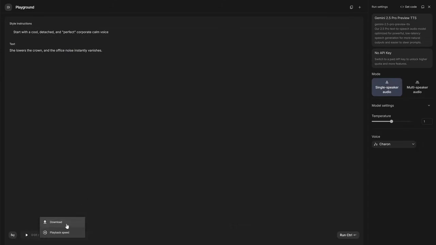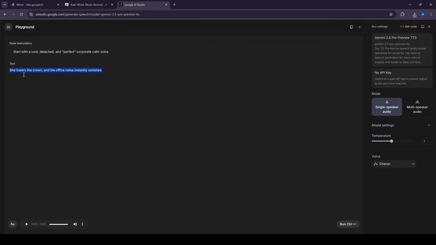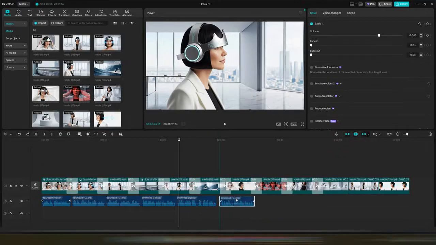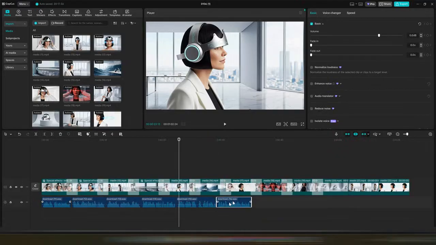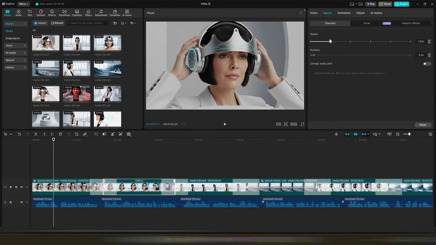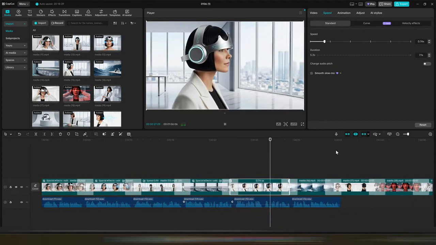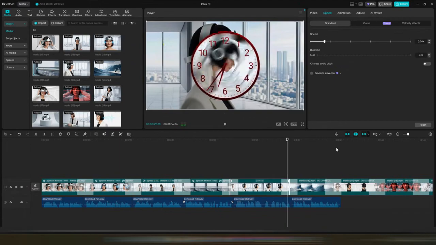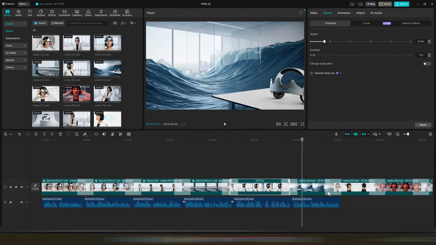Just like before, go saving each audio clip in order, and now go to Discord and put video clip 1 with audio track 1. You can change the speed at which the video plays to match the audio track exactly, and so on with each of them. You can add transitions and different effects to the videos just like before, but make sure they don't have the diamond because if they do, it won't let you download it without paying. And with this, we'd have it.